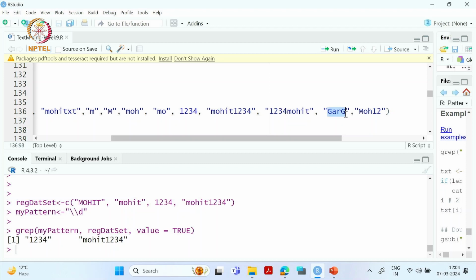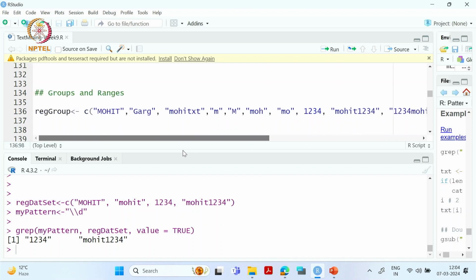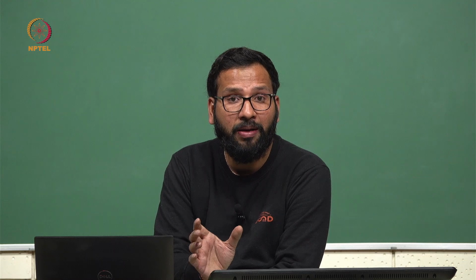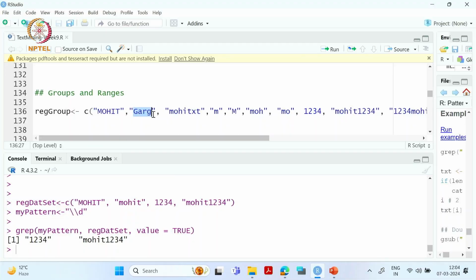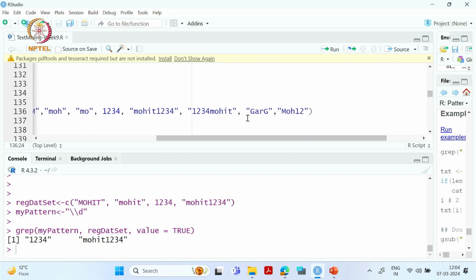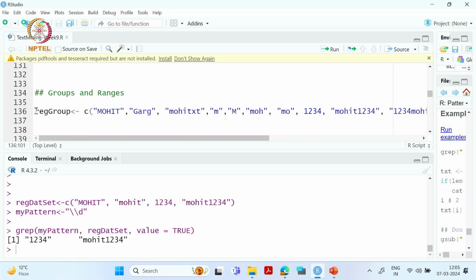Then we have another word called garg. Though it is a four letter word, both are garg, but this particular garg has uppercase G in the starting, and this garg has uppercase G in the starting and also in the end. Then we have another word with one uppercase, then two lowercase, and then a digit also. Okay, so I'll create this object.